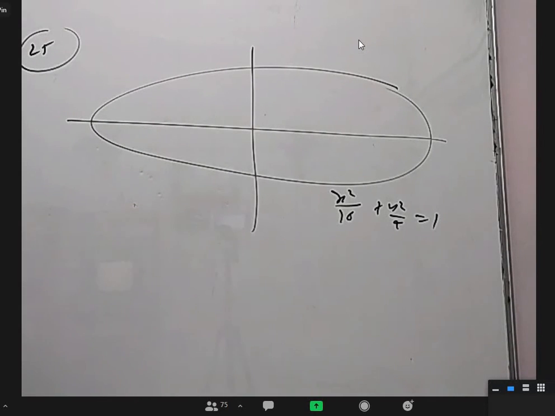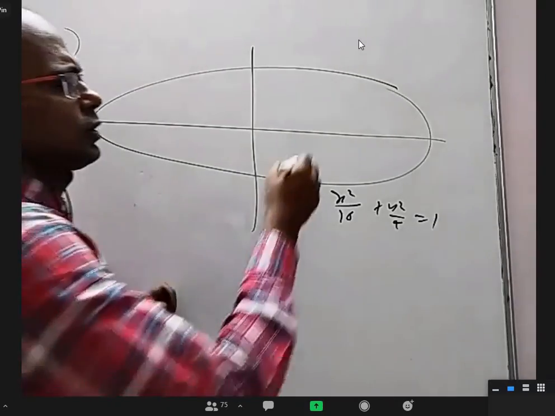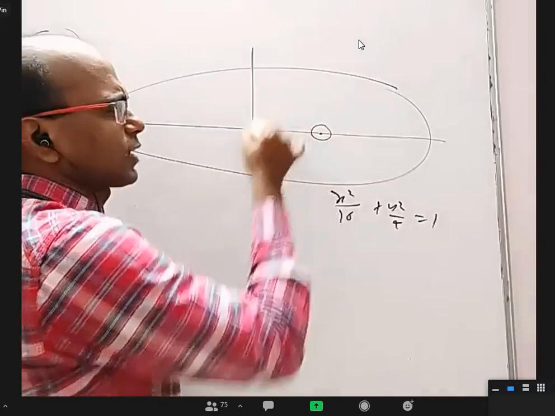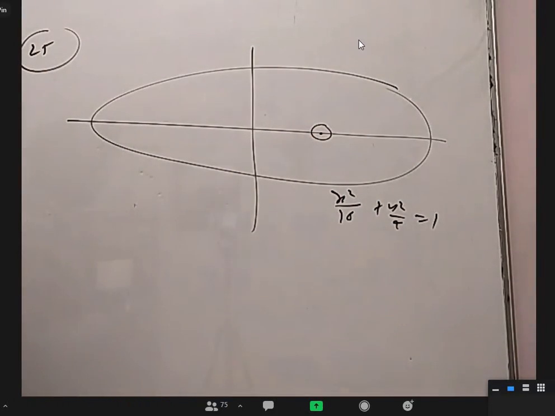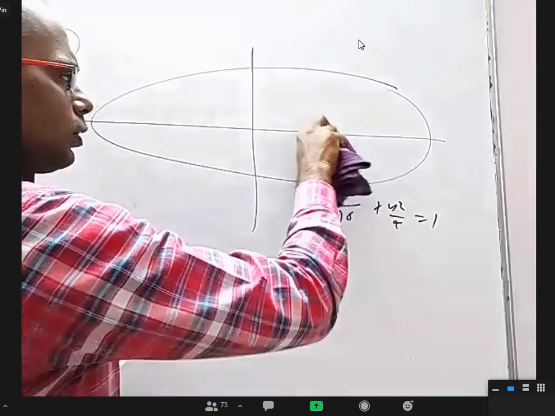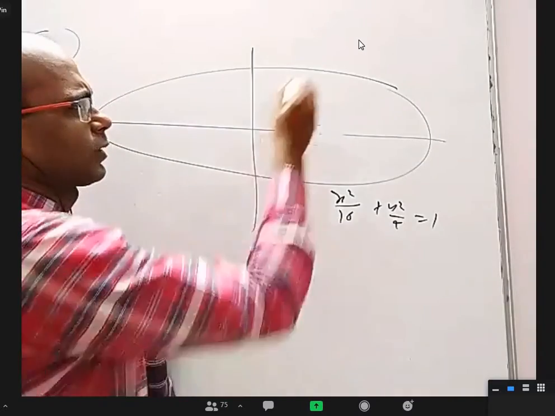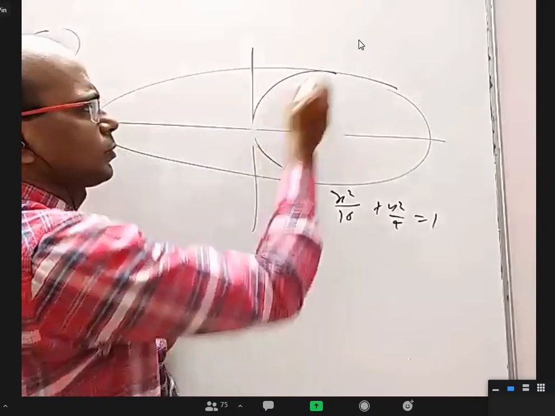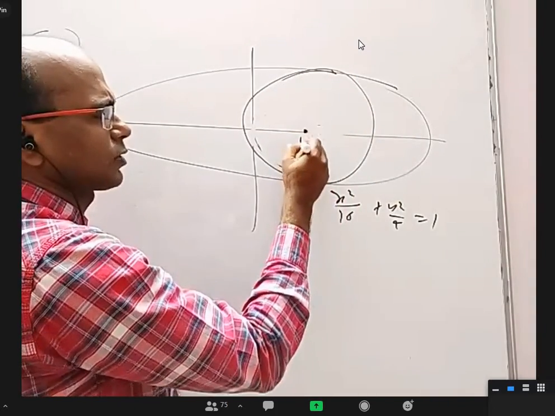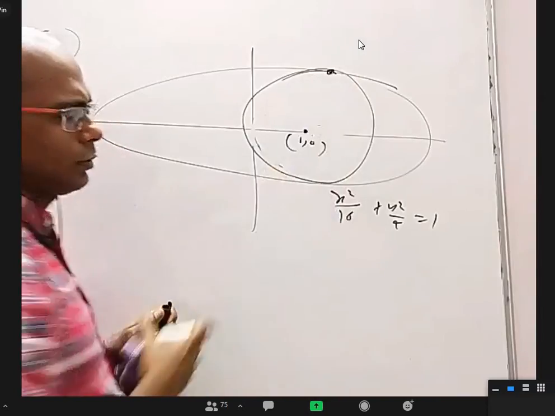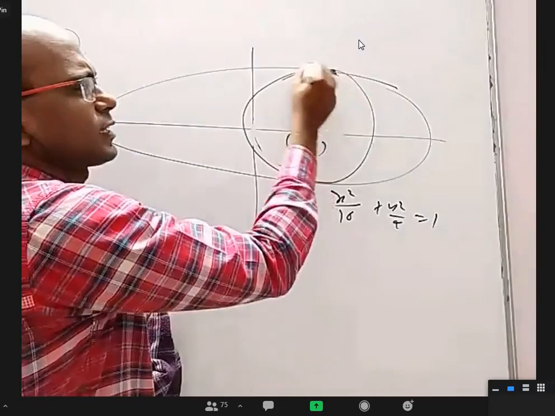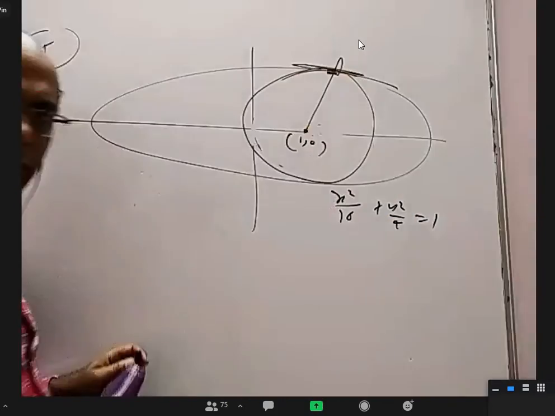Okay. See, they gave a point on the major axis. With that as a center, you can draw a lot of circles. Some circle will just fit in this, right? That is the maximum circle that can fit. Okay. Now, if a circle is like this, where the center is 1, 0, because I increase the radius, somewhere it just fitted there. At this point, both are touching, means they have the same tangent, means they have the same normal also, right?